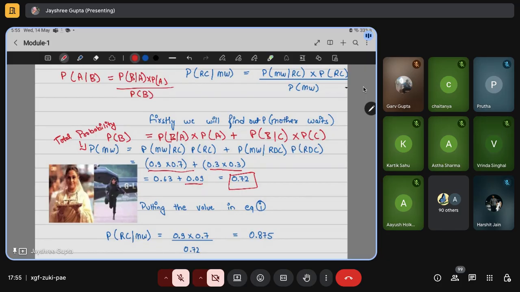Is this the formula of total probability? Yes, it's the formula of total probability. Now we put that value into the first equation that we went through. So 0.63 divided by 0.72 is equal to 0.875. This means there's an 87.5% chance that Rahul is coming home given the fact that mother is waiting.